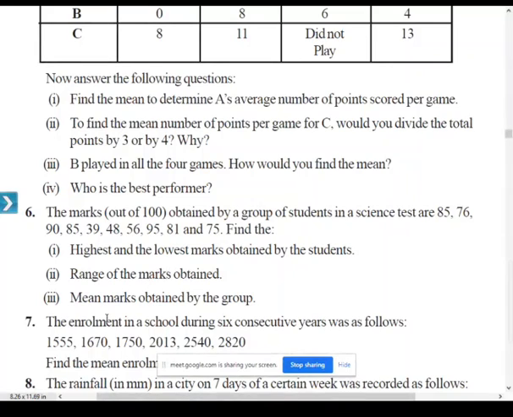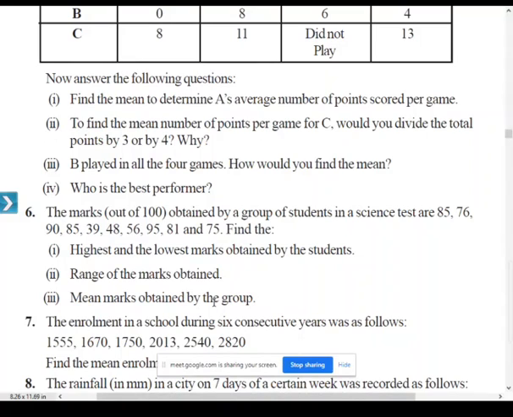What is the third question? Mean marks obtained by the group. In order to find the mean, you take the sum of observations divided by the number of observations, nothing but the sum of marks divided by the number of marks. In total, how much are you getting for the sum of marks? 730. And 730 you have to divide by 10, because 10 students' marks are given. So 730 divided by 10, you will get 73. Very good. Most of you have written the correct answers.